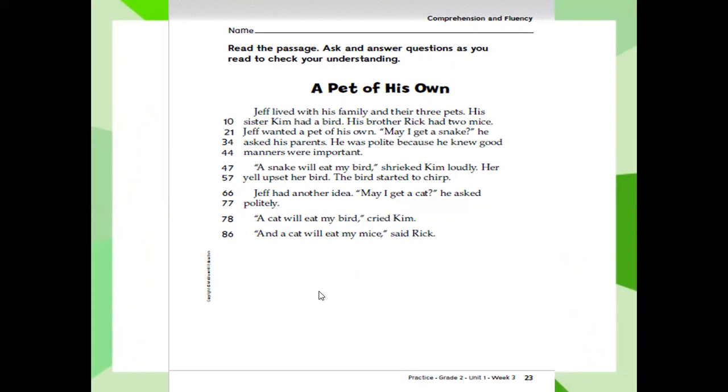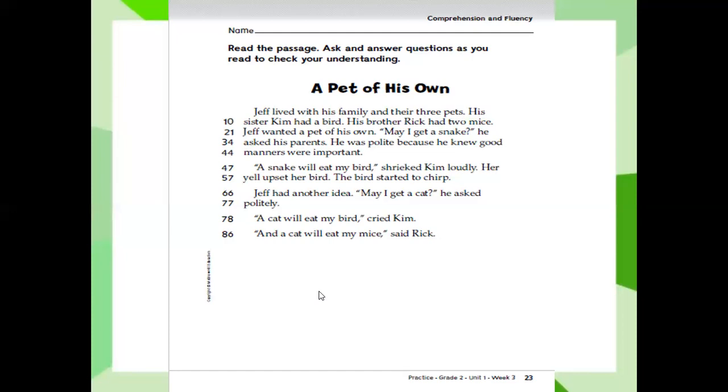Jeff wanted a pet of his own. "May I get a snake?" he asked his parents. He was polite because he knew good manners were important. How did we know he was polite? Because he said, "May I?" He asked in a polite way. He didn't say, "I want to get a snake." He said, "May I get a snake?"